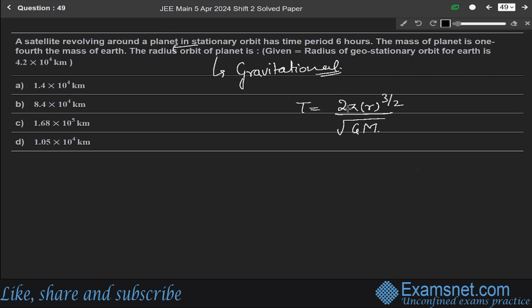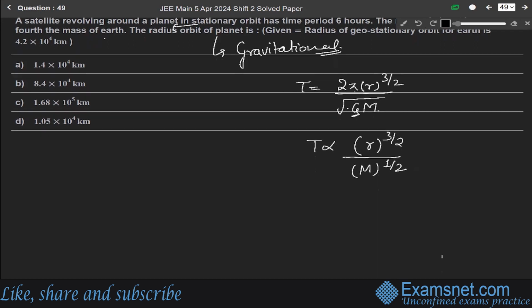The gravitational constant, 2 and pi are constants. So T is directly proportional to r to the power 3/2 over M to the power 1/2. In the question it is given that the mass of the planet is 1/4 the mass of the Earth, and we need the radius of the orbit of the planet.